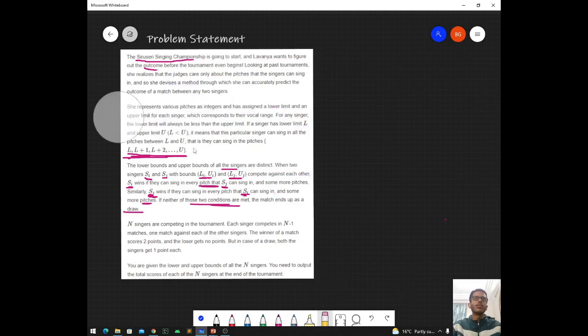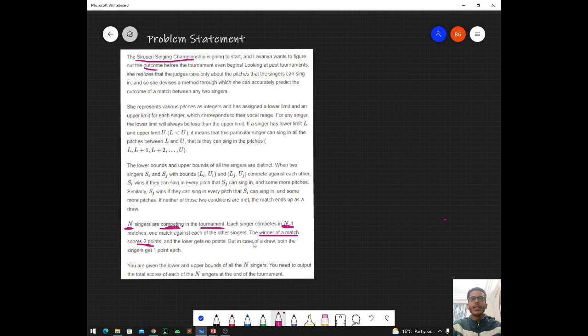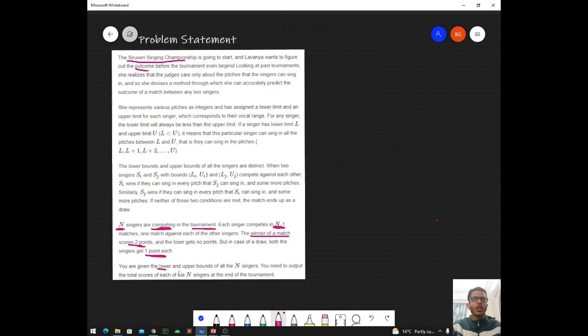So there are n singers who are competing against each other in the tournament, and each singer is going to compete with the other n minus 1 singers. In each match the winner will be given 2 points, and if it ends up in a draw then both the players will be given 1 point each. We are given the lower limits and upper limits of all the n singers, and we have to output the total score of each of the n singers.